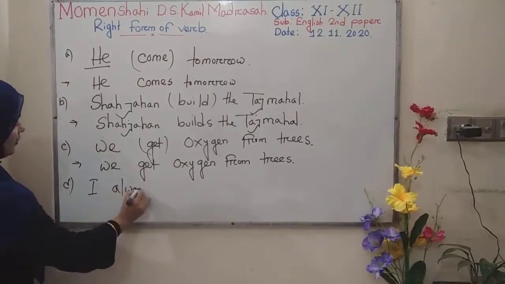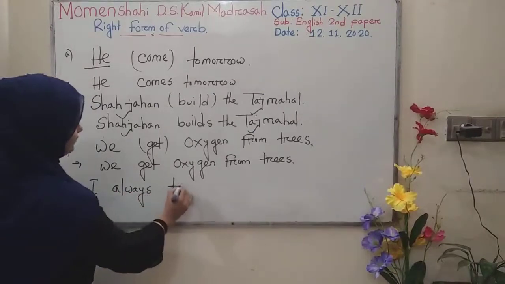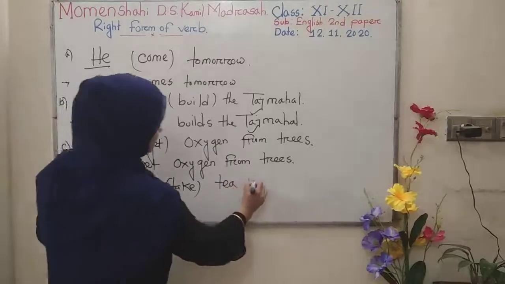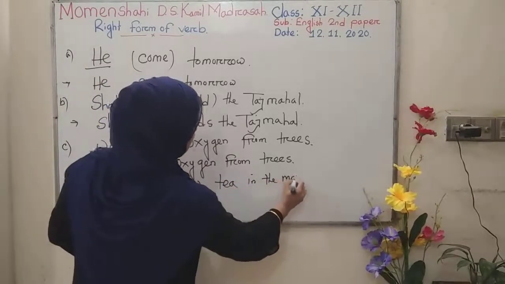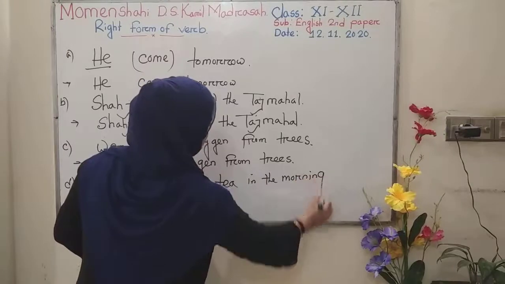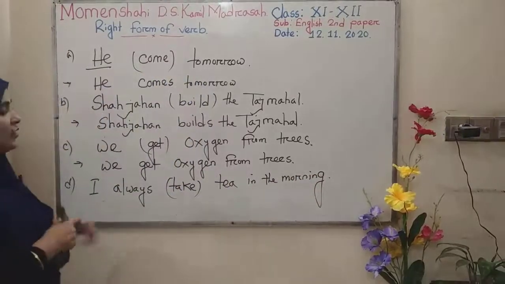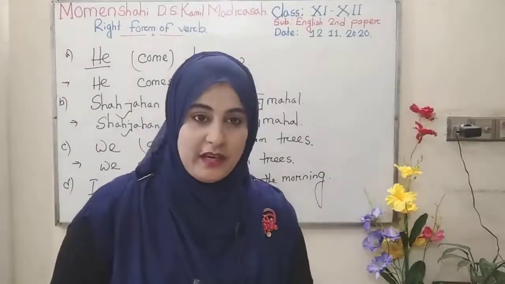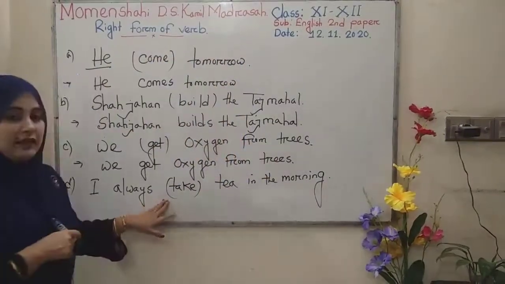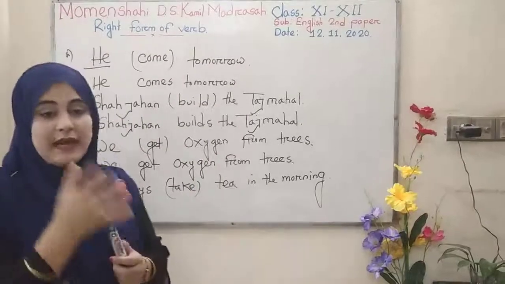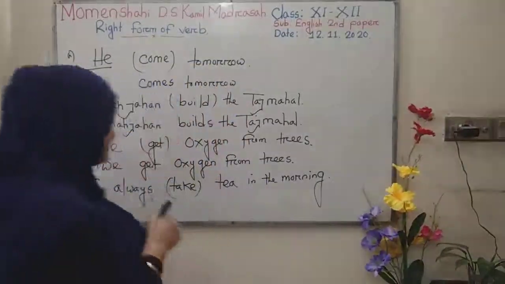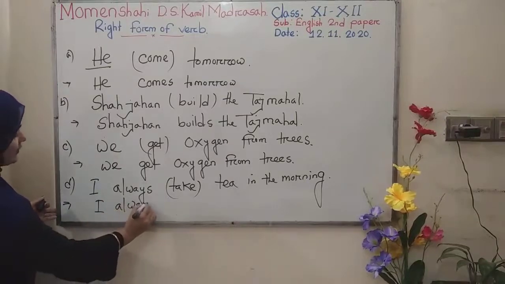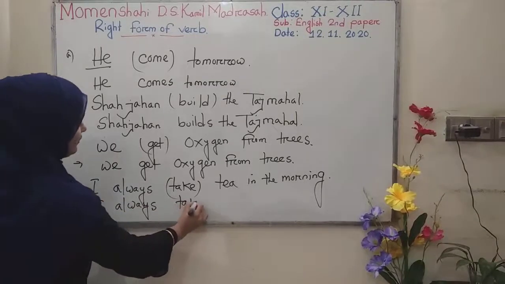Again, I'm giving you another example, that is, look, I always take tea in the morning. So look, it is also a reflex, that is habit. Okay, so as it is habitual, then it is also present indefinite. So what is the answer? Look, I always take tea.